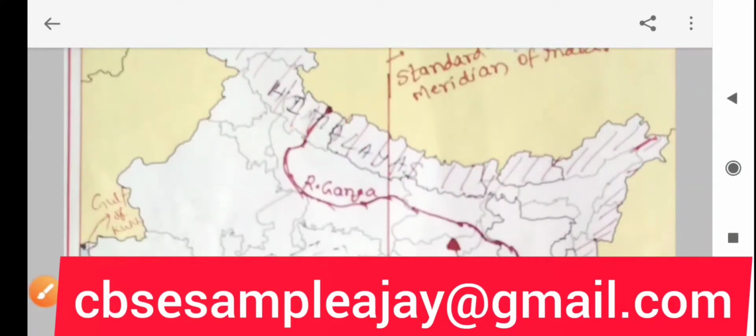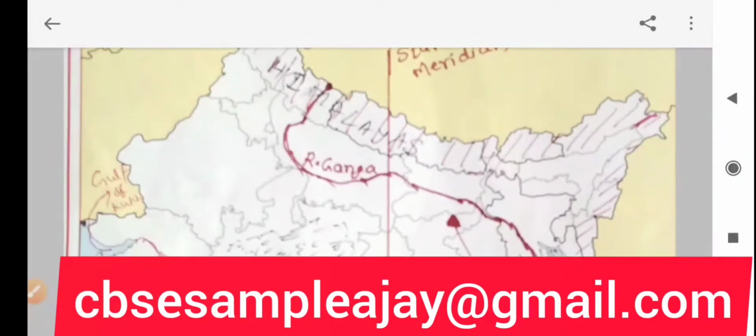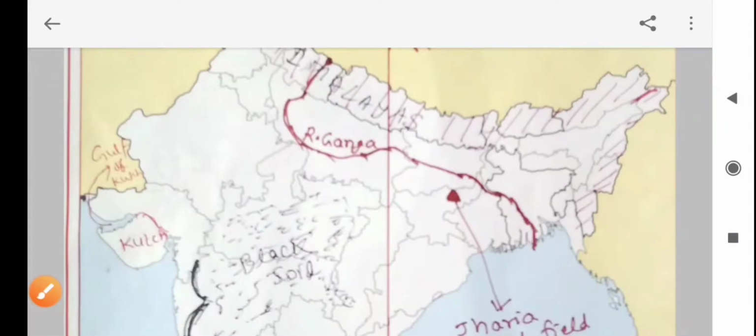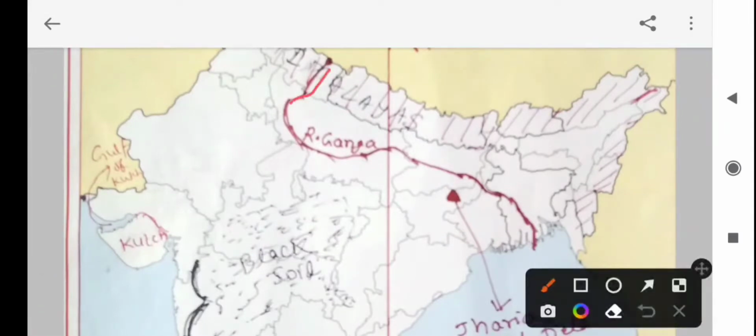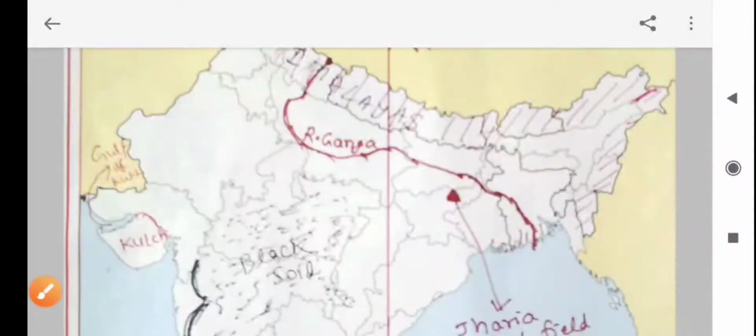Second is river Ganga. Look here, up to here, this red line. Gangotri to Badrinath to here, the Bay of Bengal, this area. This is the second question, river Ganga.